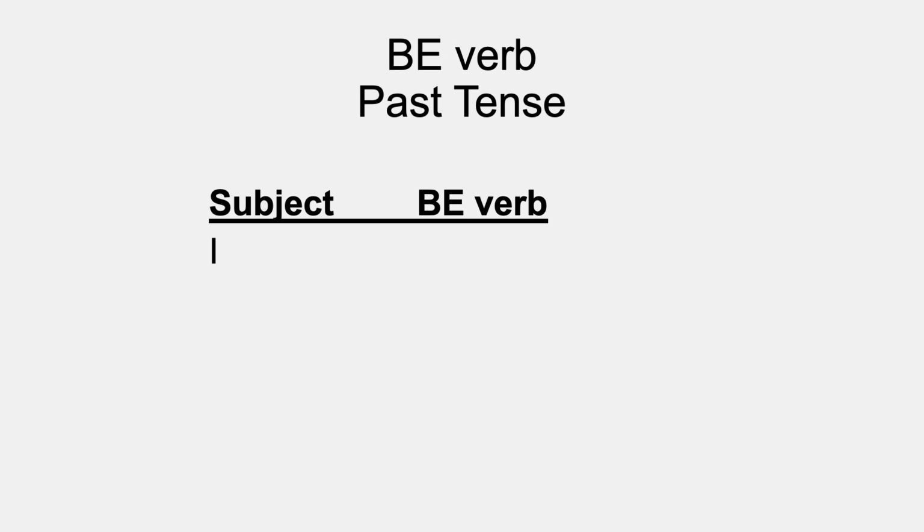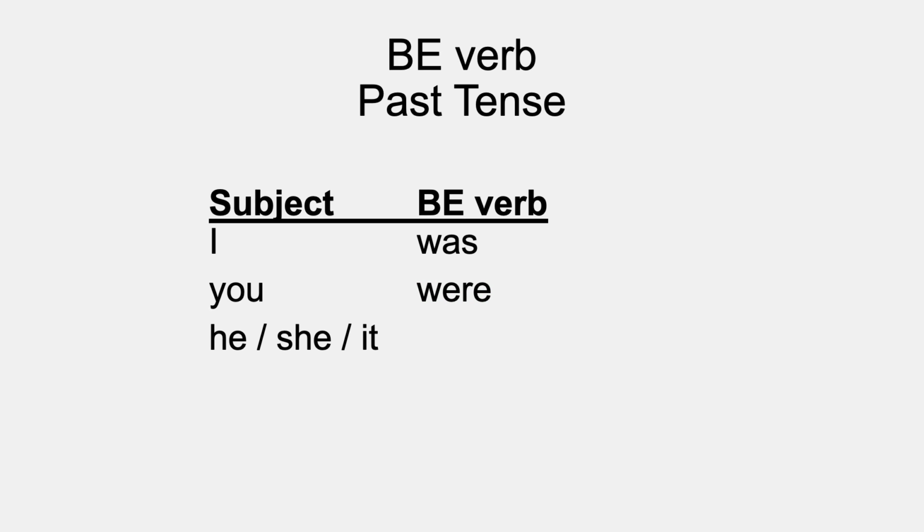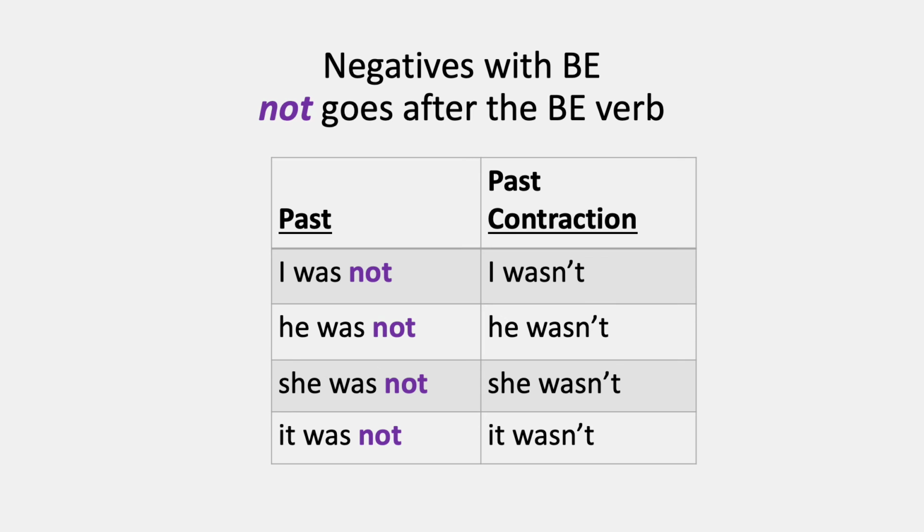So the form of the past tense be verb is I was, you were, he, she, it was, we were, and they were. The negative always goes after the be verb. In the past tense, there's only one way to contract, however. You can only contract was and not or were and not. You cannot contract he and was.